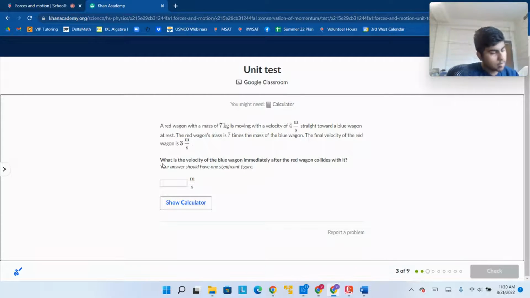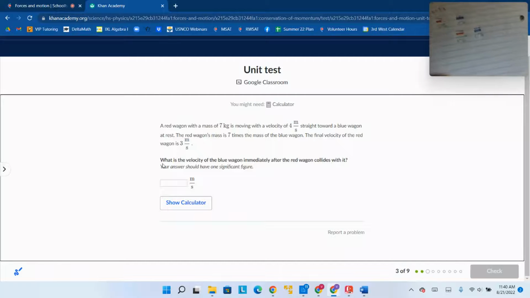So this is the diagram that I have. I've color coded it to just make it a bit easier to look at. So right here you have the initial one: 7 kilograms at 4 meters per second. Here you have 1 kilogram, 0 meters per second. This is what's going on to begin with. And then this one collides with this. And then you have 3 meters per second here, and this one has question mark meters per second.